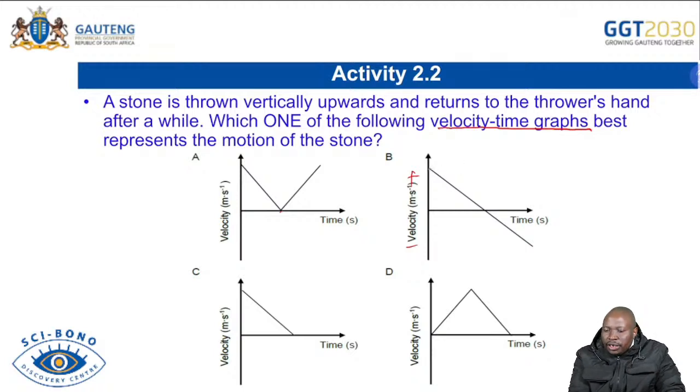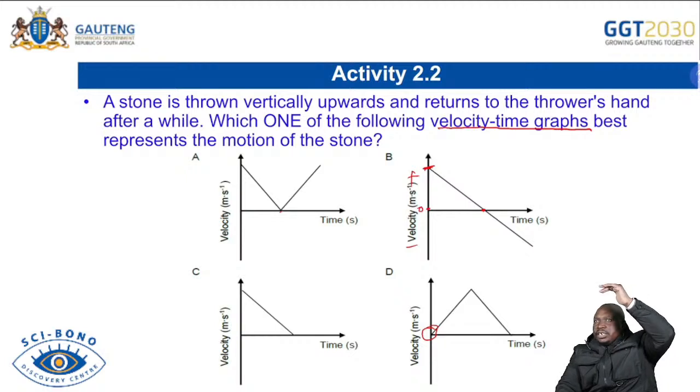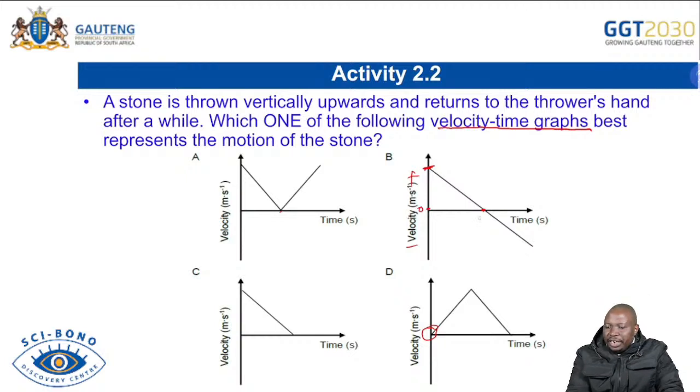So the object is thrown. Thrown means it has initial velocity. Remember, it cannot start from the origin because it's thrown. If it's thrown, it must have an initial velocity, meaning it will start either on the negative or positive, depending on how you chose your positive direction. In this case, it was thrown upward, so upward was positive. It reached maximum height. Remember, the maximum height is here where velocity is 0. At the maximum height, the object for a moment will stop. Then you know that after that, it changes direction and starts to increase its velocity again. So you can see that B is the correct representation of that object that we're talking about.